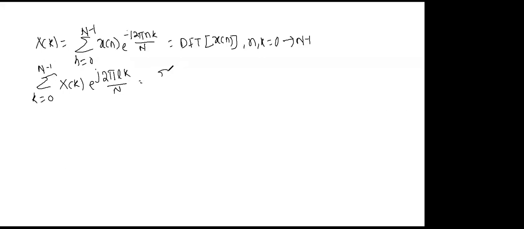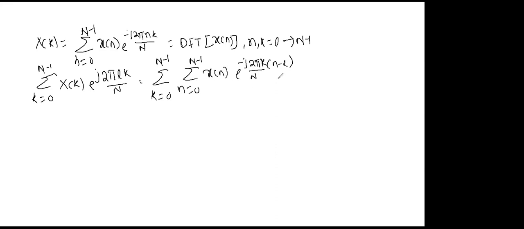This becomes a summation of n from 0 to N minus 1 of x of n, and combining both, e to the power minus j 2 pi k by N times (n minus l).